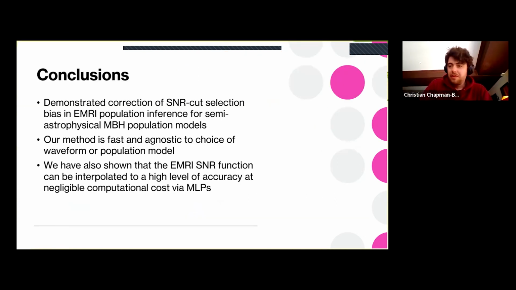So yes, there we go. We have demonstrated that the SNR cut selection bias in EMRI population inference can be corrected for. In this simple case I've been able to demonstrate, but also in more complicated examples. And this can be easily adapted for different choices of waveform model or population model. You just need to change your training data for the network. And as a more general statement, we've been able to show that complicated SNR functions like the extreme mass ratio inspiral selection function can be interpolated to a high level of accuracy at fairly low cost using multi-layer perceptrons. Thanks.